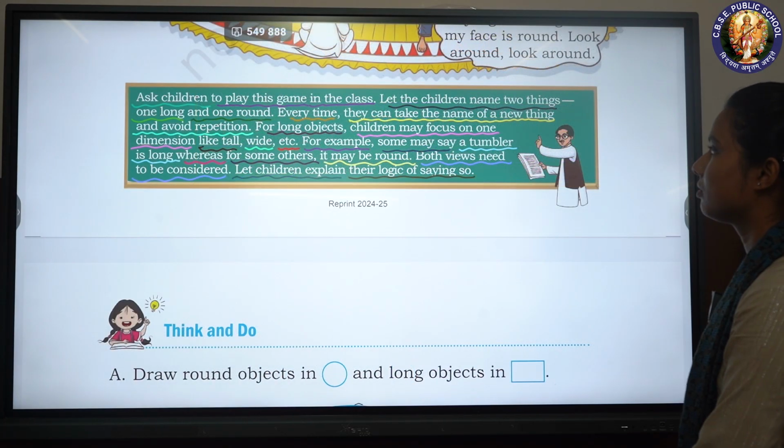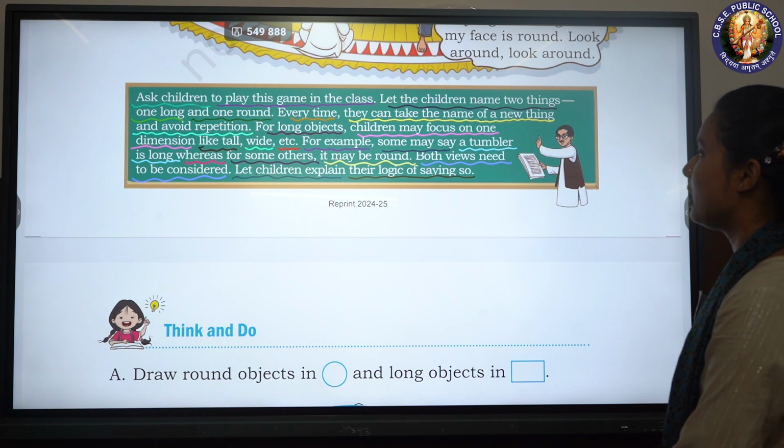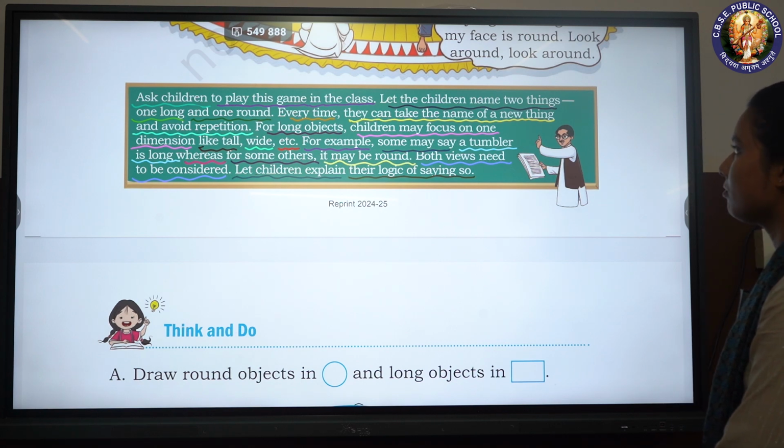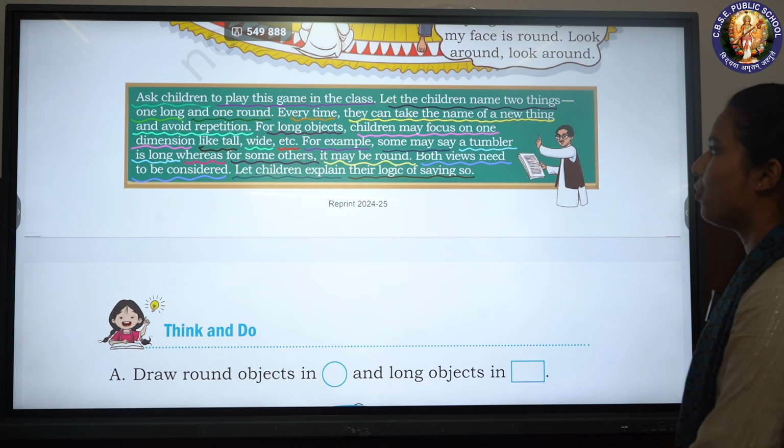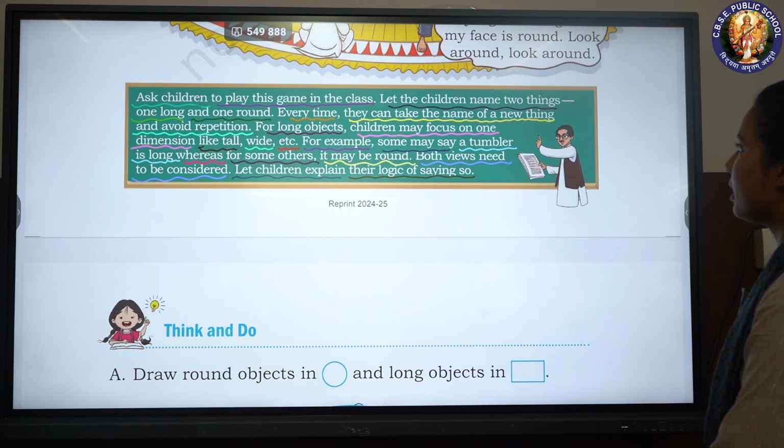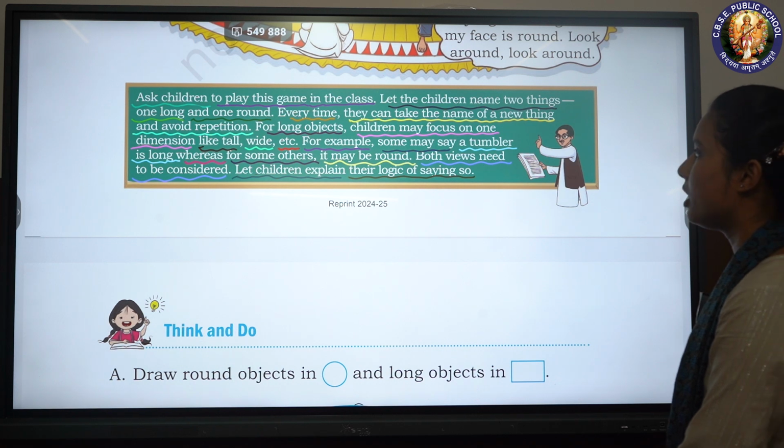Ask children to play this game in the class. Let the children name two things, one long and one round. Every time they can take the name of a new thing and avoid repetition.